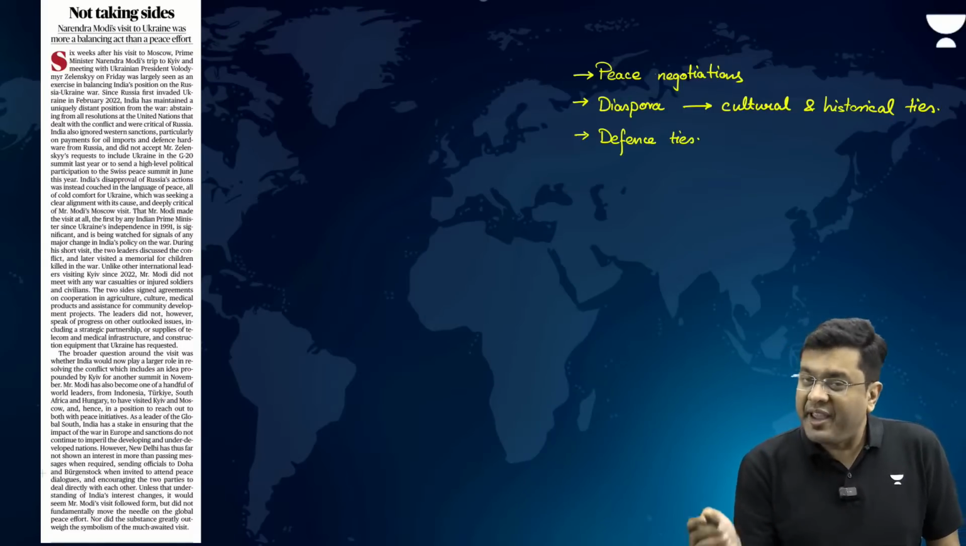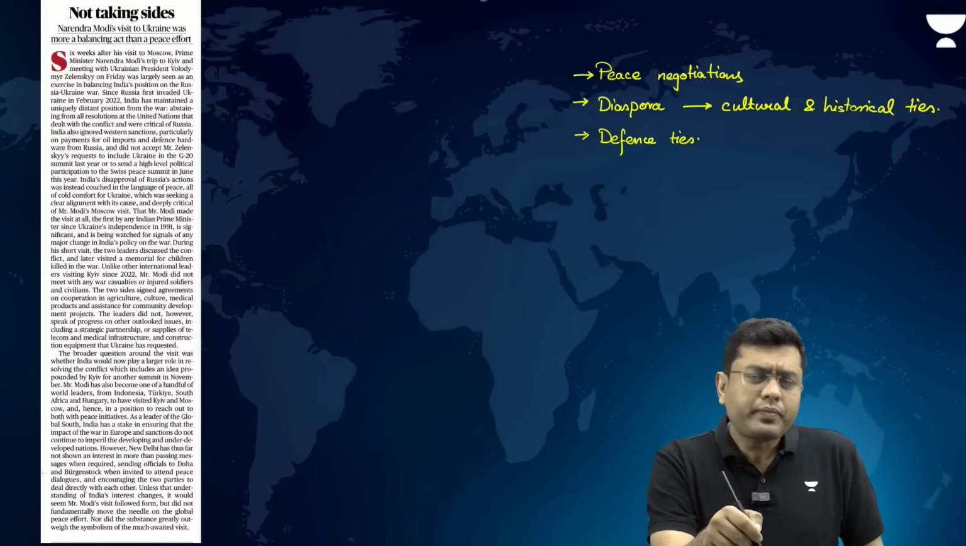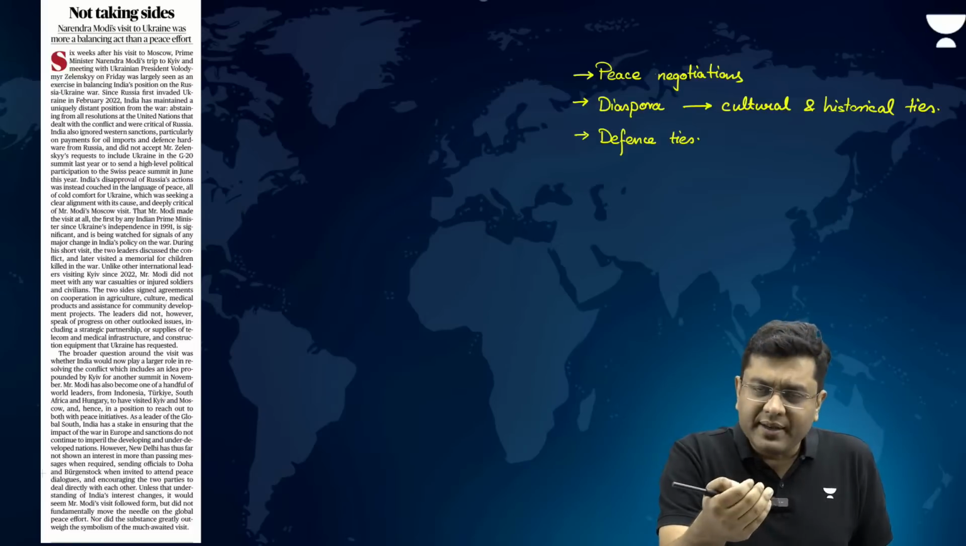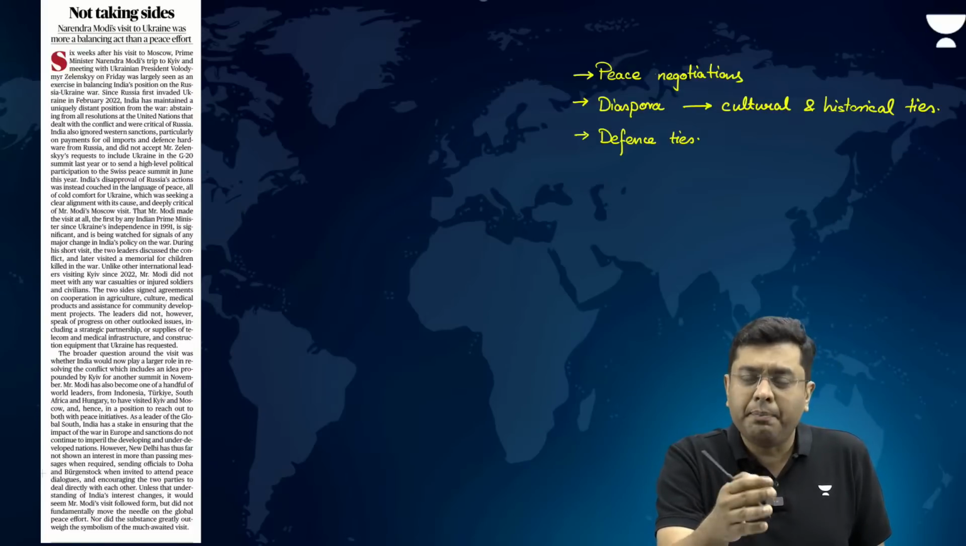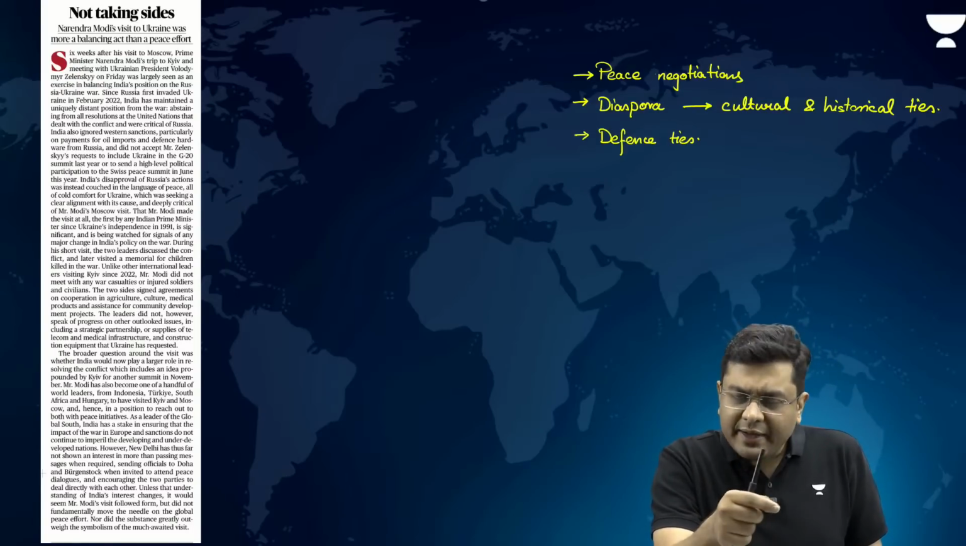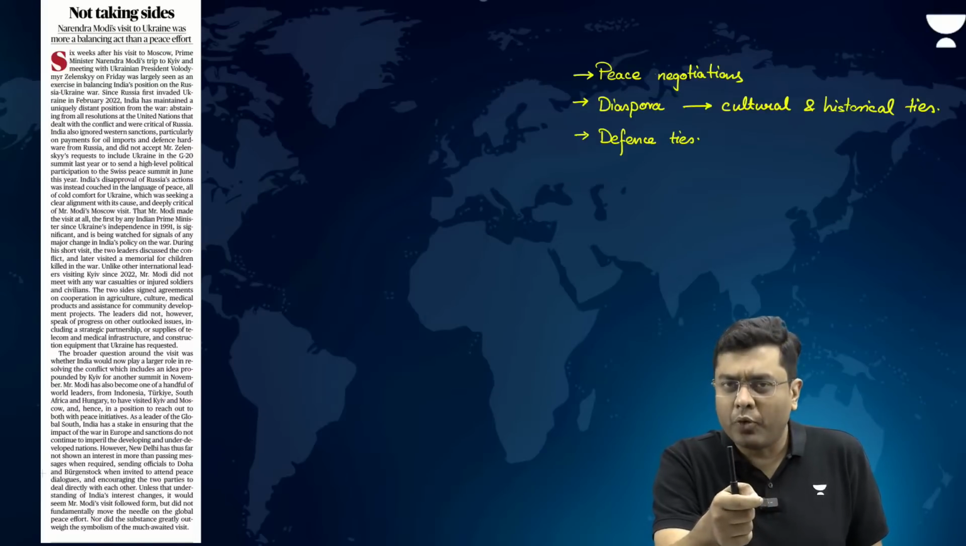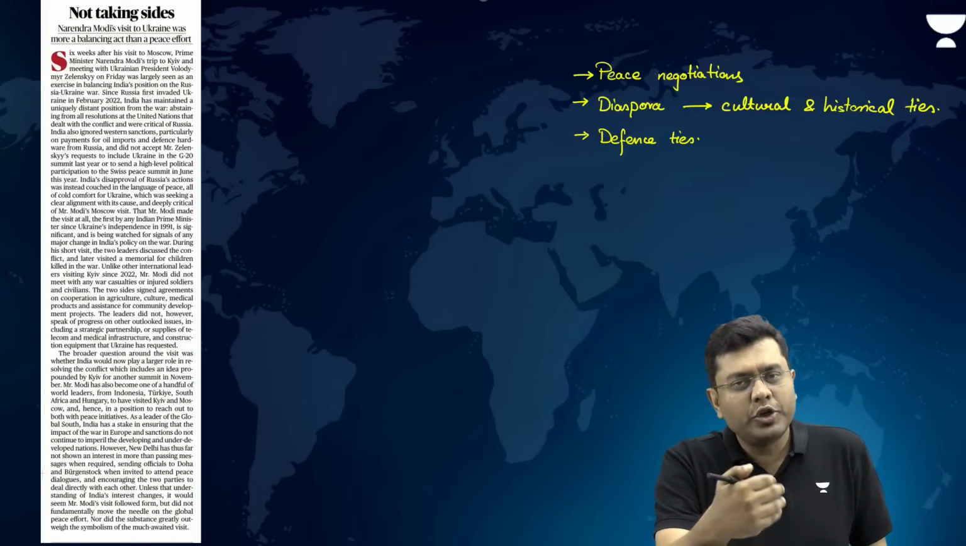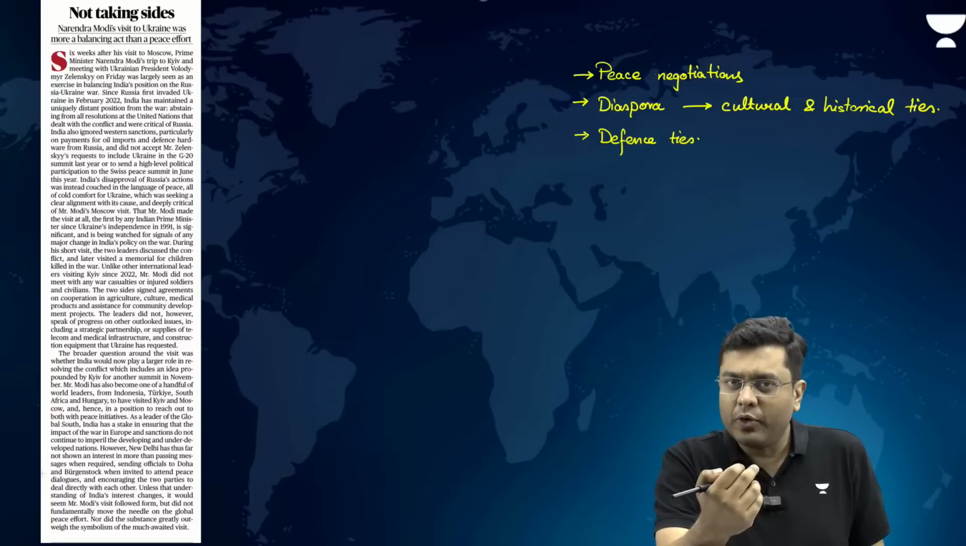Now, where India went silent was basically Ukraine's request to provide medical assistance, medical facilities and buildings and so on. That is where India has not been very proactive. But that is also an area where collaboration and cooperation can be carried out.